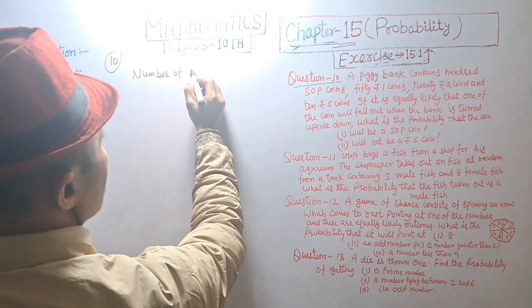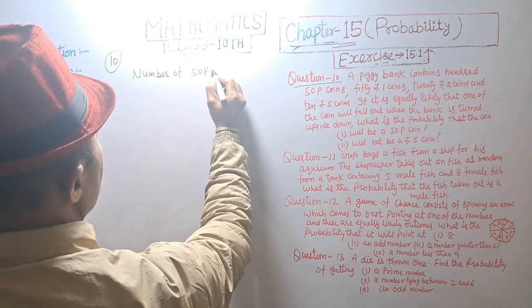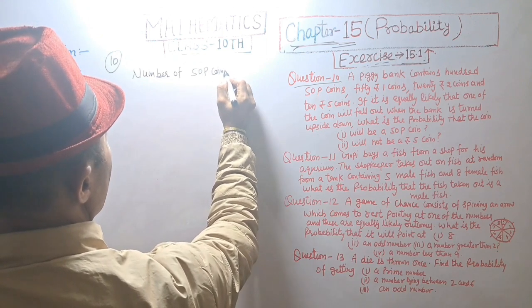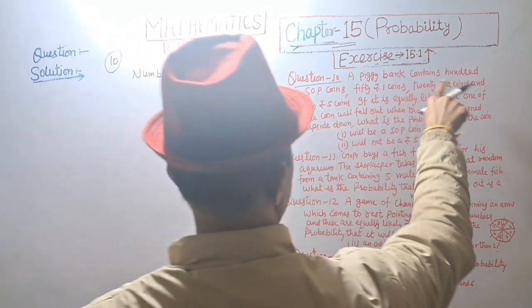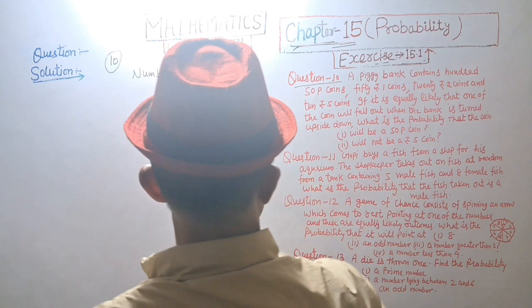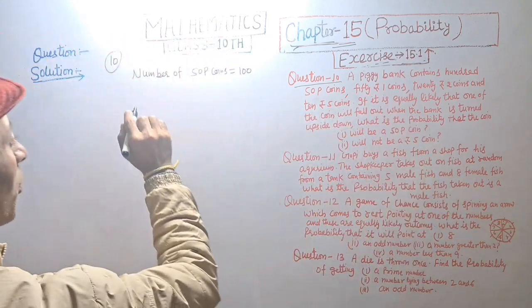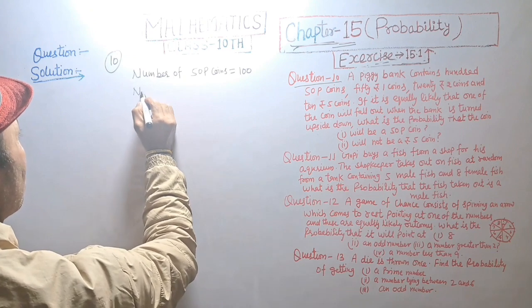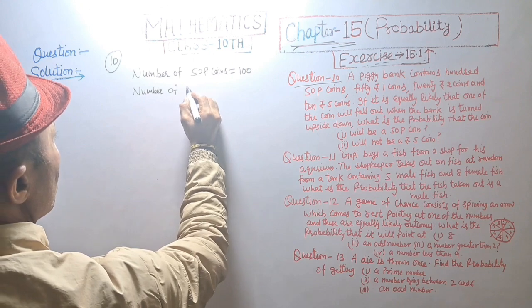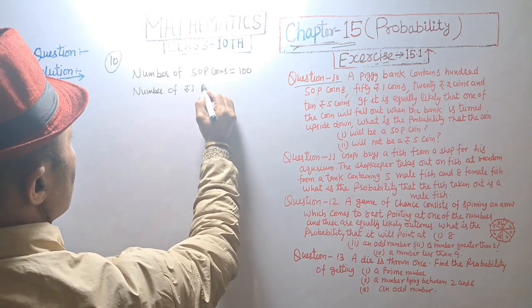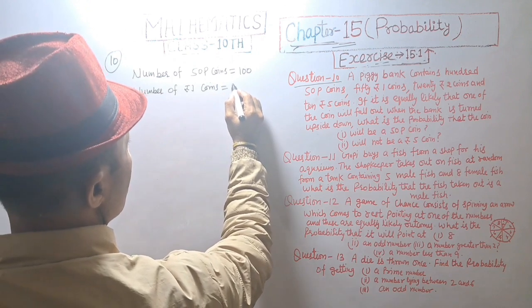Number of 50 paisa coins is equal to 100, and number of 1 rupee coins is equal to 50.